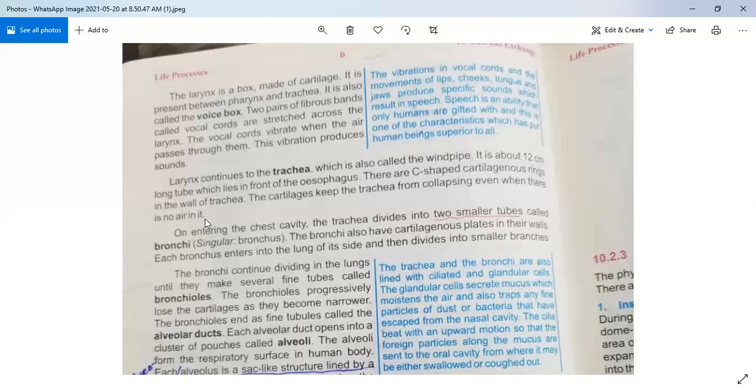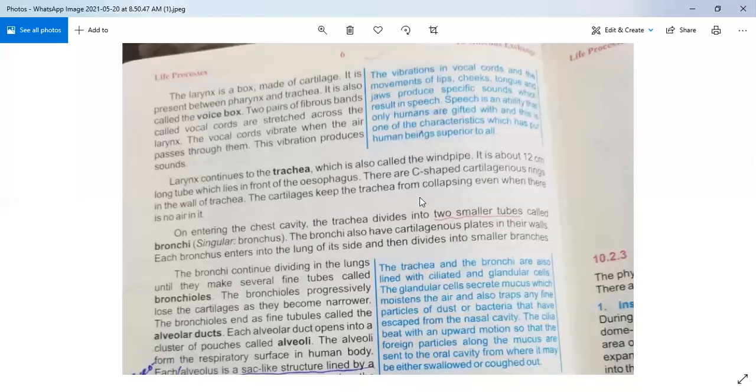We discussed that trachea has C-shaped cartilaginous rings in its walls. So what is the function of cartilage? These soft bones prevent the trachea from collapsing.